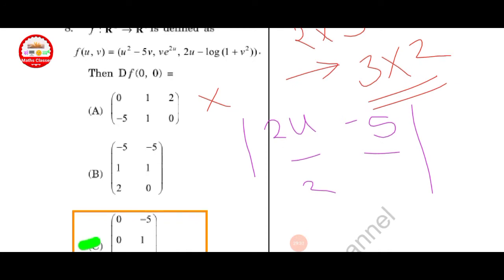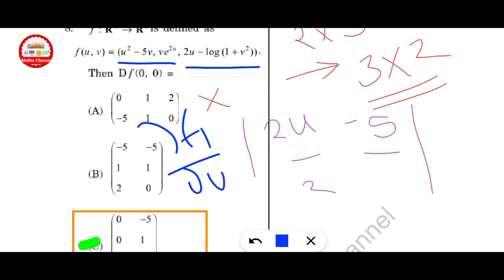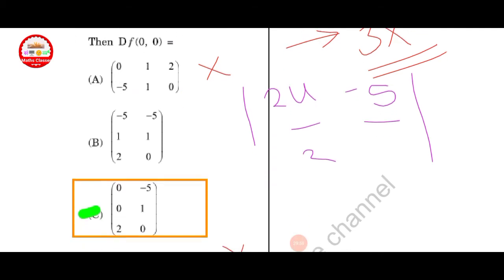Here given is u square minus 5v, this is f1. v e raised to 2u, this is f2. And the last one is f3. Find its derivative. Here u square is given, so dou f1 upon dou u and dou f1 upon dou v.